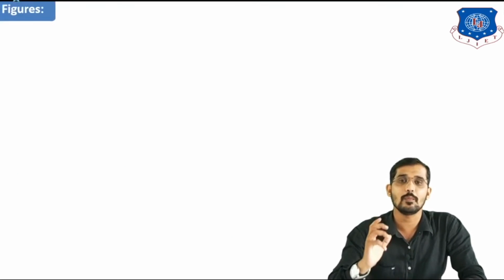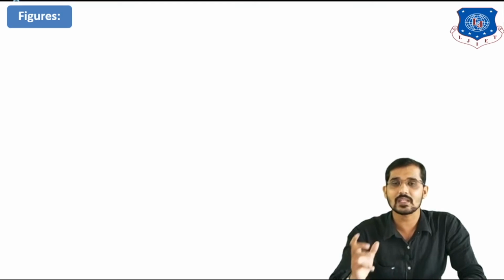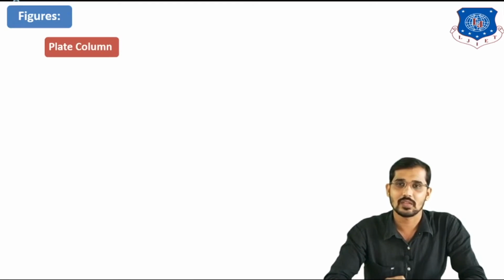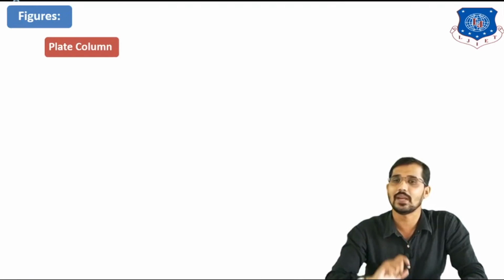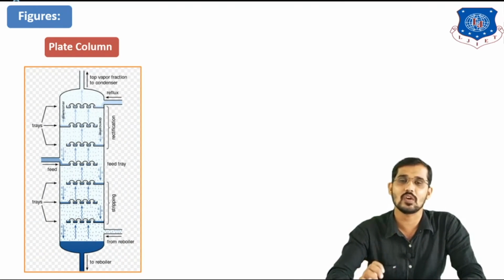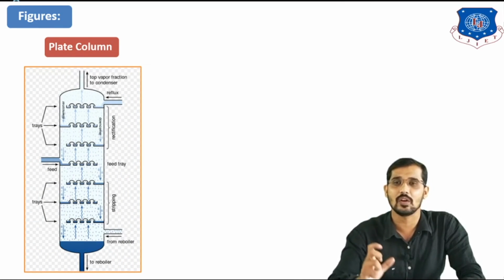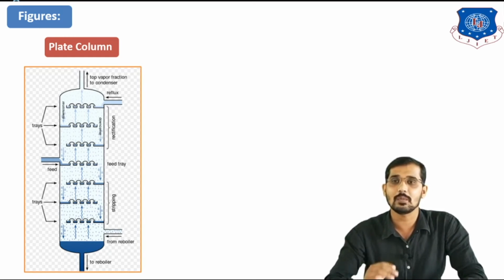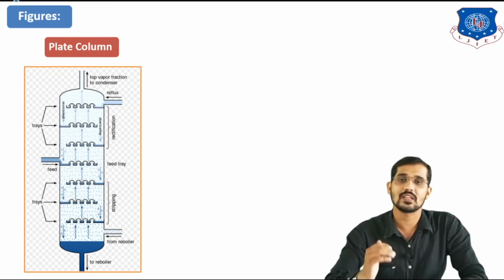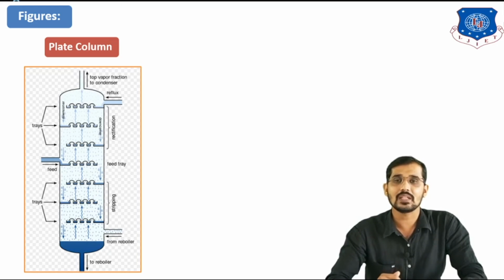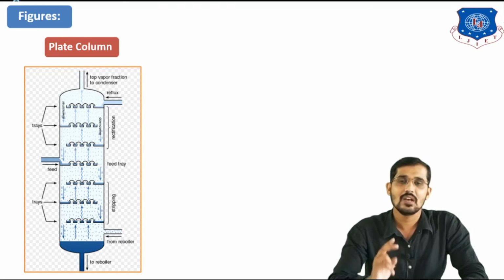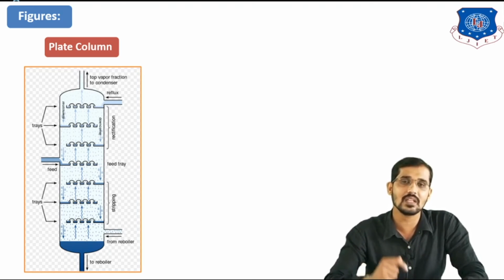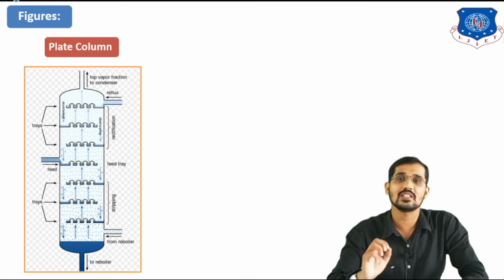Now we will see some important figures for the liquid dispersed and gas dispersed equipment. You can see on the screen the first figure, for the plate column. This is nothing but a distillation column, or tray column or plate column, used to separate a liquid mixture. Here we can see the feed plate. The section above the feed plate is the rectifying section, and the section below the feed plate is the stripping section. We have two heat exchangers: the first is a reboiler in the stripping section, and the second is a condenser in the upper, rectifying section.